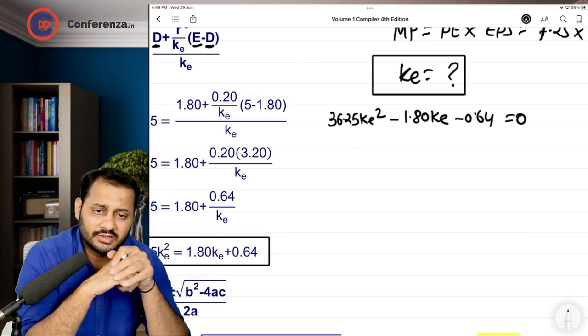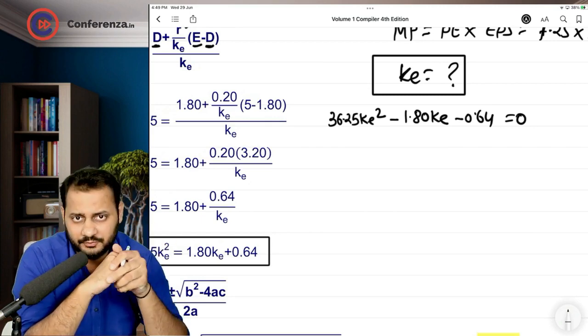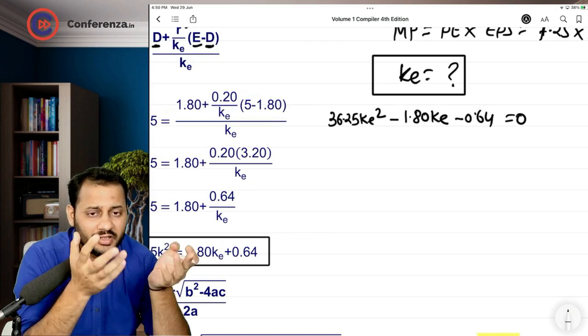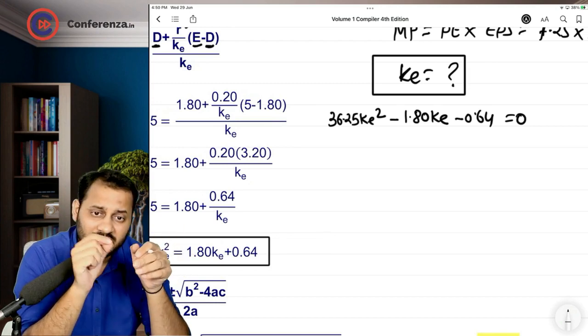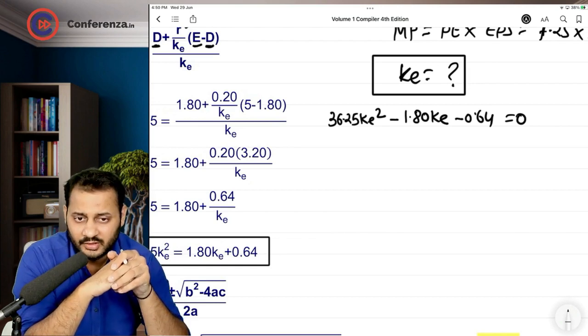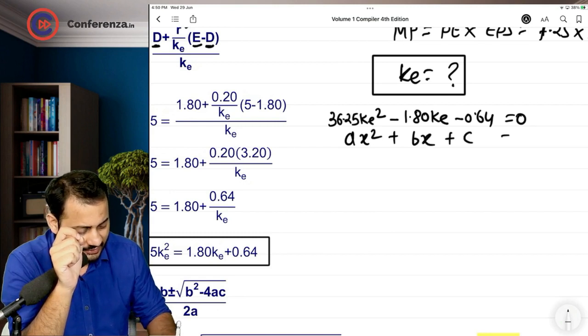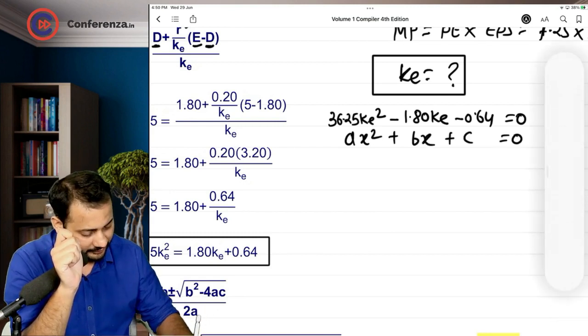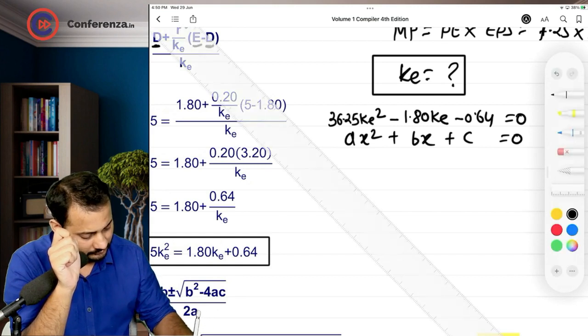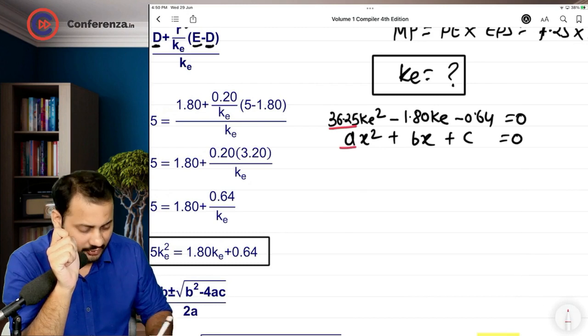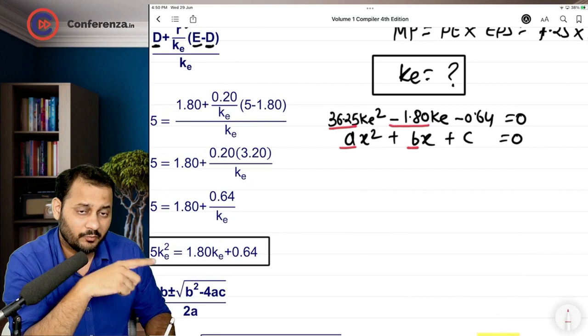Now what happens is you get stuck at this point and you don't know how to solve this equation, how to take this equation to the next step. This is where the mathematics comes in. This equation is exactly equal to ax square plus bx plus c is equal to 0, where 36.25 is equal to a, minus 1.80 is equal to b, because we have plus b.